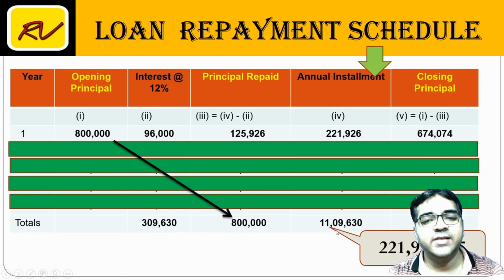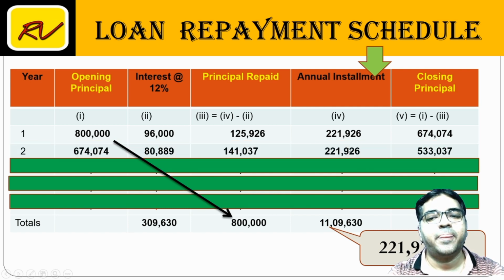So the difference 11 lakhs minus 8 lakhs 3,09,630 ये हो गया मेरा इंटरेस्ट कंपोनेंट. With this in mind, now you can continue the same procedure for remaining years.